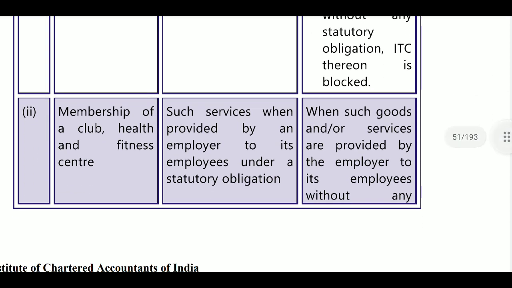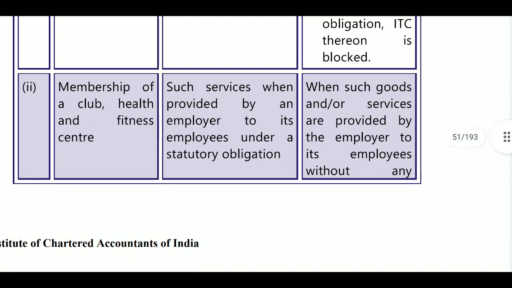Next, membership of club, health and fitness centers for their members.